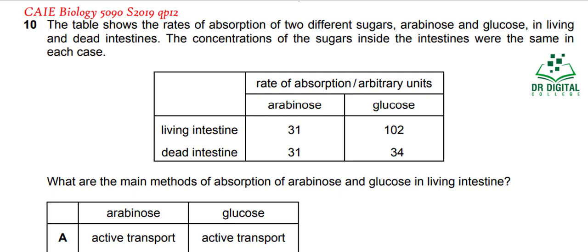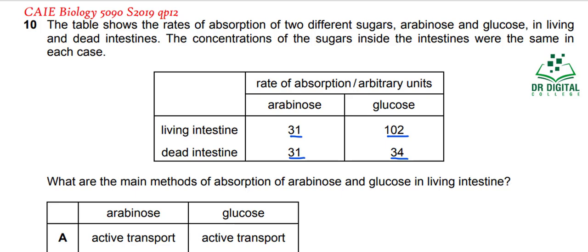Arabinose is absorbed 31 units, while glucose is absorbed 102 units in the living intestine, while in the dead intestine, arabinose is absorbed by the same amount, while glucose is absorbed far less. What are the main methods of absorption of arabinose and glucose in the living intestine?